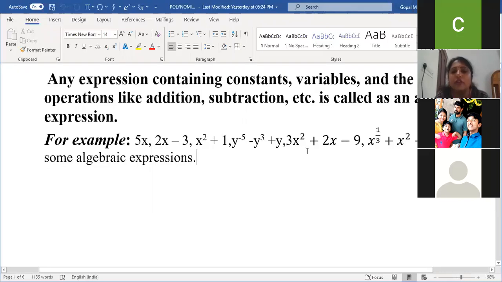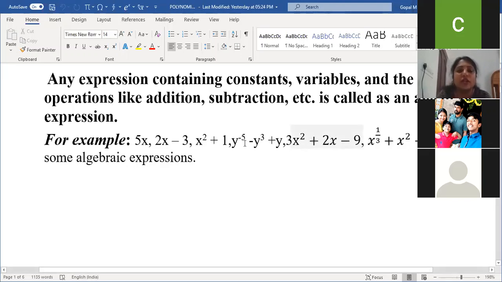It's not polynomial. You have learned only monomial: only one term is called monomial. If two terms are there, that is called binomial. If three terms, trinomial. Three or more than three terms are called multinomial. We have not used the word polynomial in algebraic expressions. Polynomial is different and multinomial is different. So today we are going to learn more about polynomials.